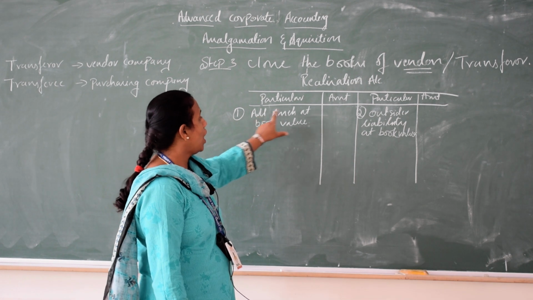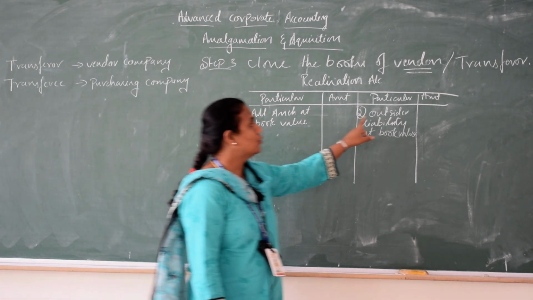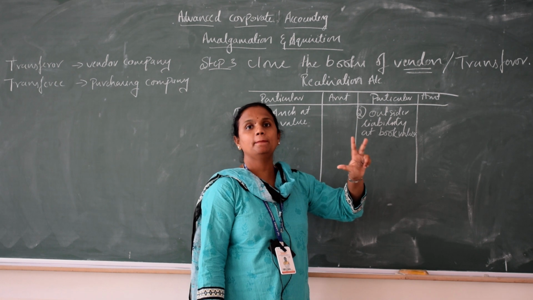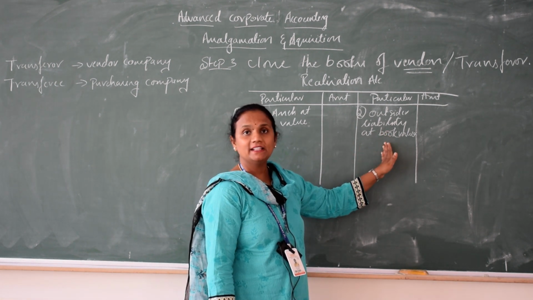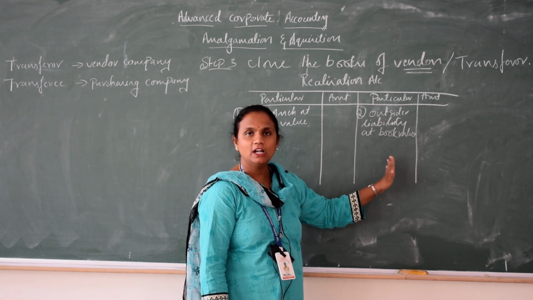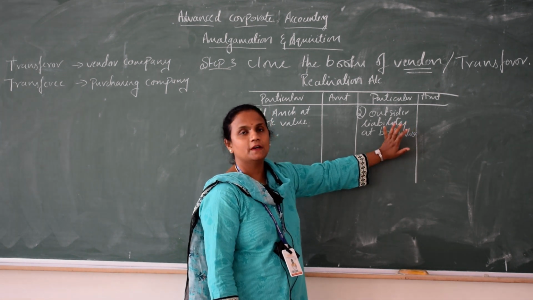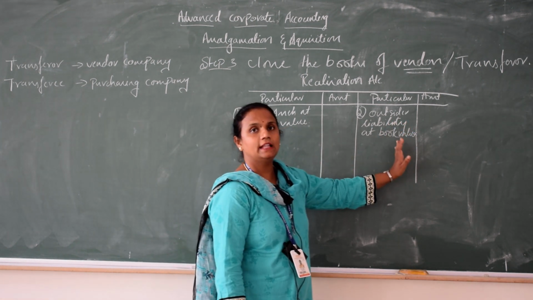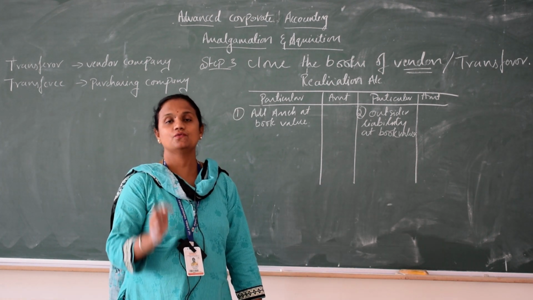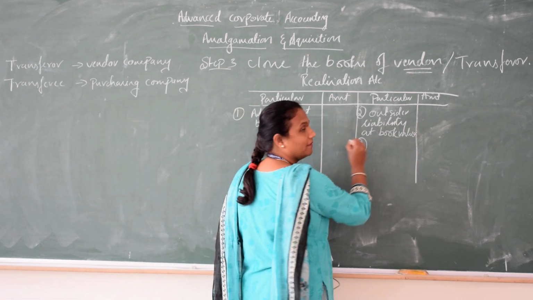So, first, all assets at book value except those 4 assets, and all outsider liabilities like creditors, bank overdraft, bills payable, bank loan, debenture at the book value. If you have general reserve, profit and loss, or capital, don't consider them here. They won't come here. After taking assets and liabilities, the next is very important: whatever purchase consideration you have calculated, you should write here. That is the third, very important.